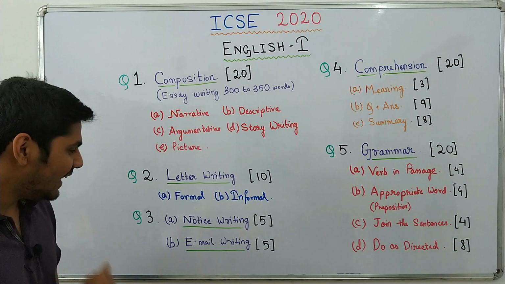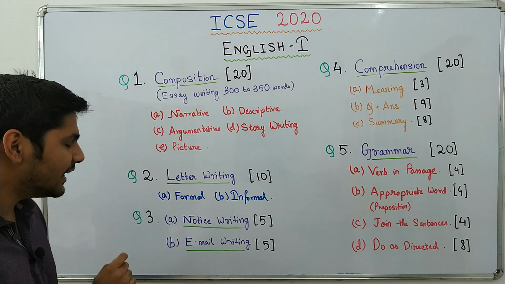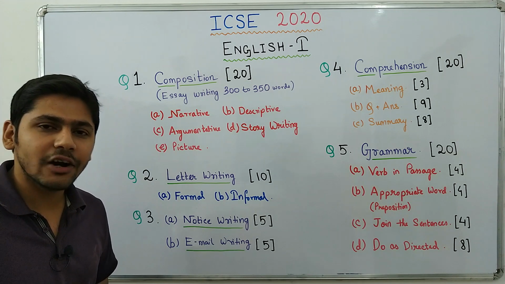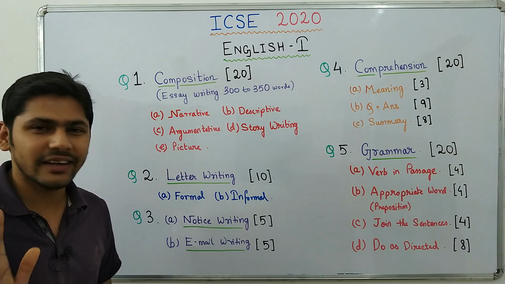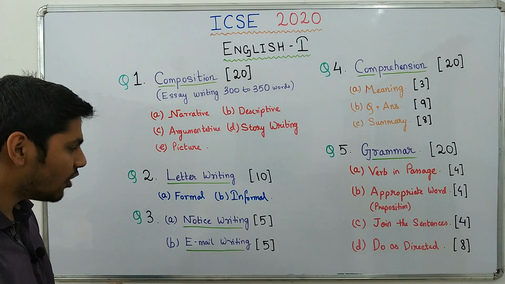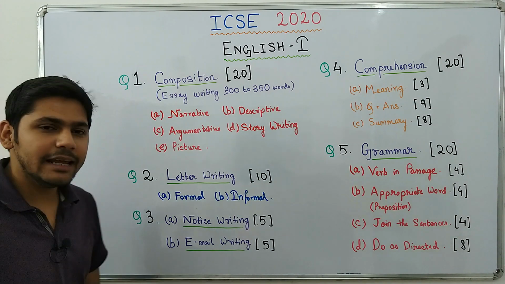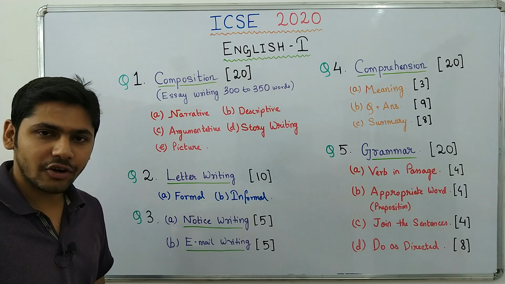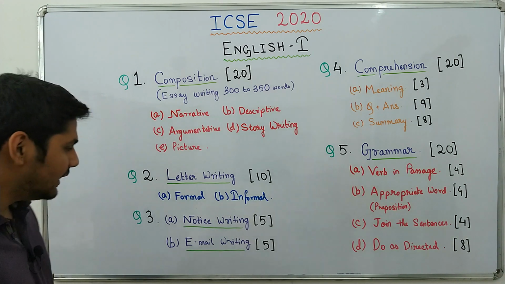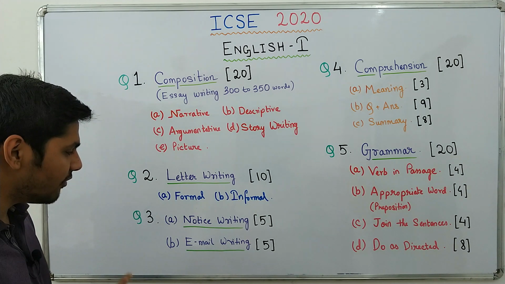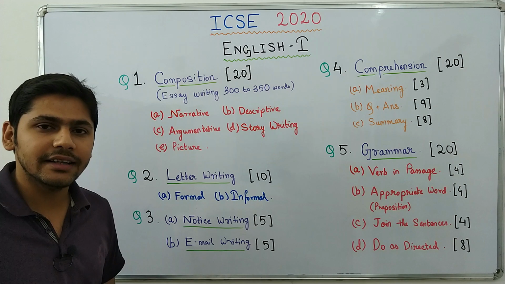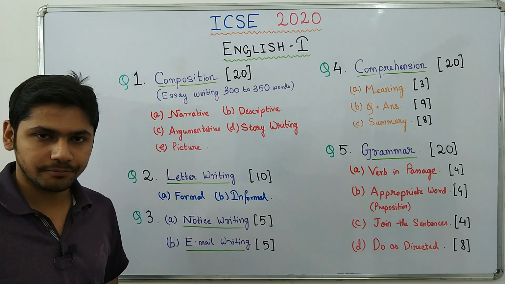Question number 3. In question number 3A, you will have a notice writing of 5 marks. A topic will be given and you have to write a notice on that topic. It's very simple. In B, you have email writing, which is also of 5 marks. In email writing, you will get a topic and based on that topic, you have to write an email. Now, the pattern of notice writing and the pattern of email writing is available on CISE's official website. I'll link them in the description box below.